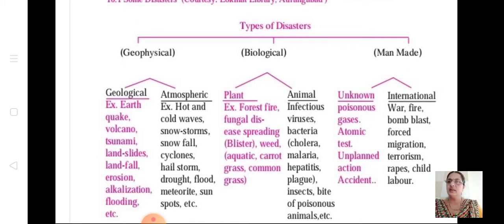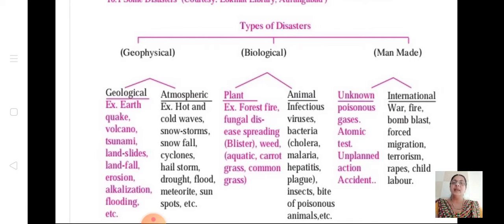Examples of geological are about Earth. Geo means what? About Earth. Earthquake, volcano, tsunami, landslide, landfall, erosion, alkalization, flooding, all these are related to Earth, due to natural calamities. This is geological. Atmospheric includes hot and cold waves, snowstorms, snowfall, cyclones, hailstorm, drought, flood. This is due to atmospheric causes.